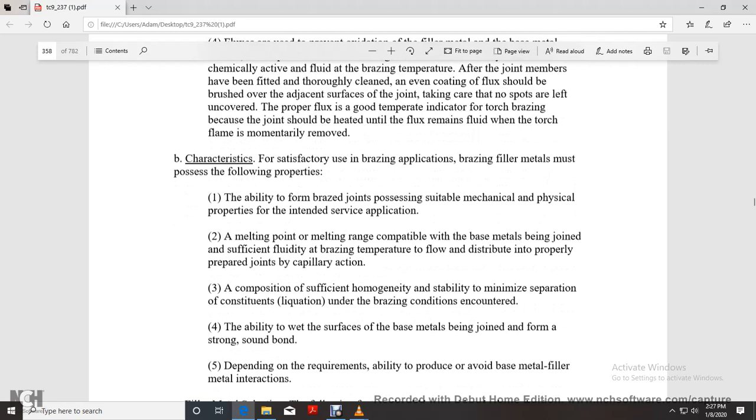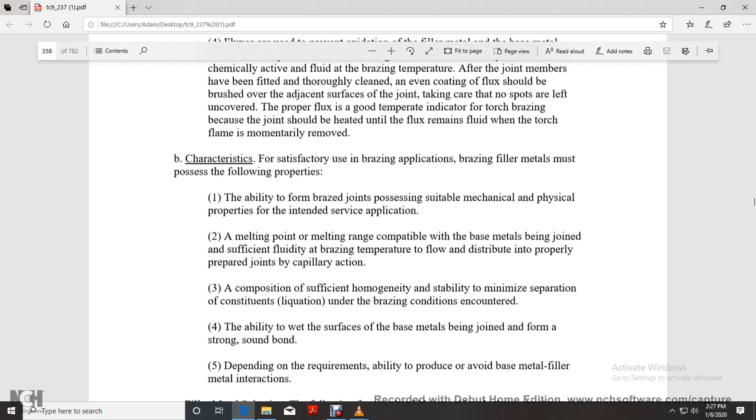Characteristics for satisfactory use of the brazing application for the brazing filler metals may be the process with the following property: the ability to form brazing joints possessing suitable mechanical physical properties for the intended surface of the application. Melting point or melting range compatible with the base metal being joined, with a sufficient fluidity at the brazing temperature to flow and distribute into properly prepared joints by capillary action.